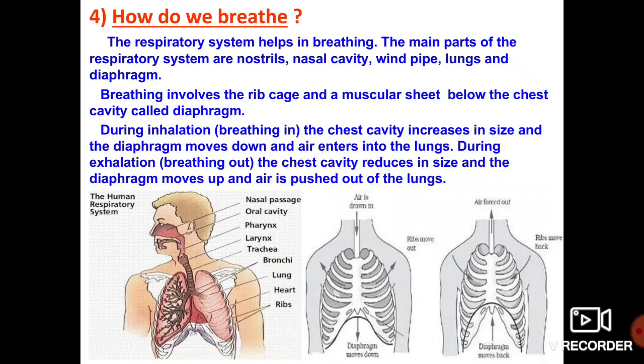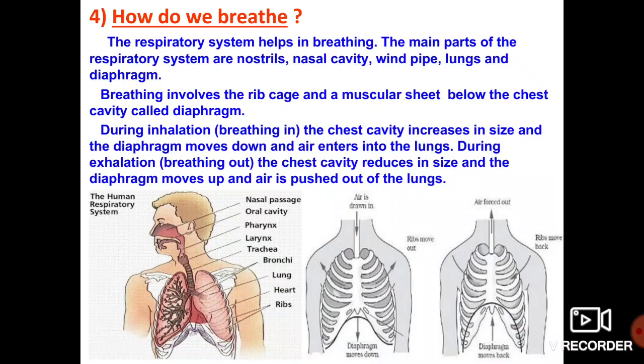Then how does respiration take place in our body? Dear children, we have a specific respiratory system that is very helpful for breathing.